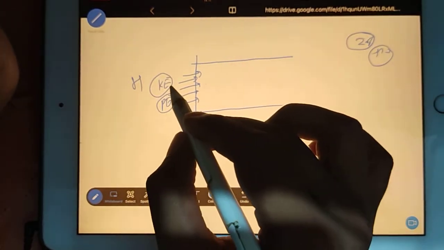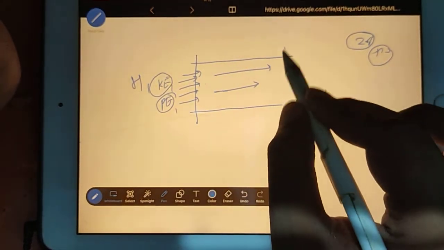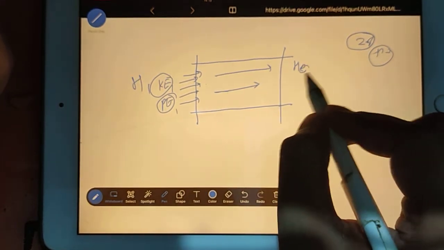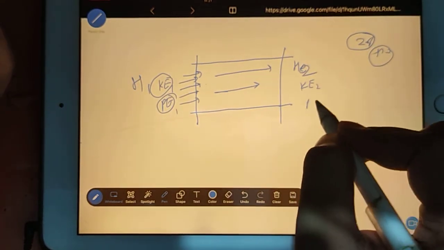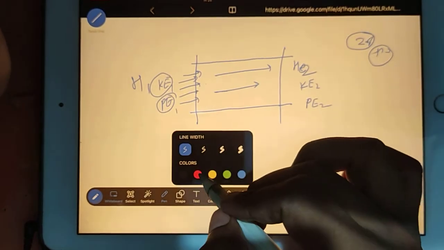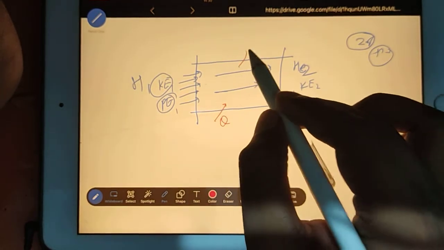So this is at the inlet, so you put 1 1 1. When the flow will reach here, then it will reach to the exit, so your enthalpy becomes H2, kinetic energy will change and potential energy will also change. Now see what else we can do. A difficult question can be framed if you are supplying heat also and you are getting work also.